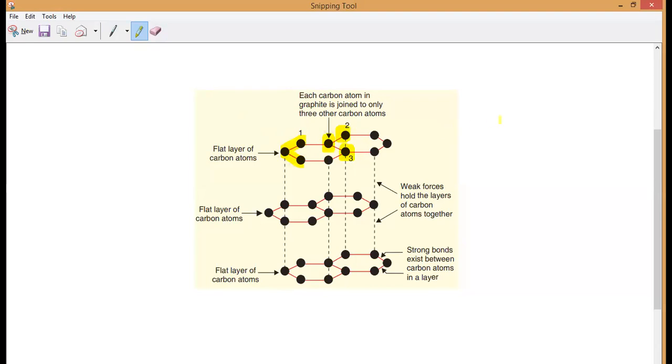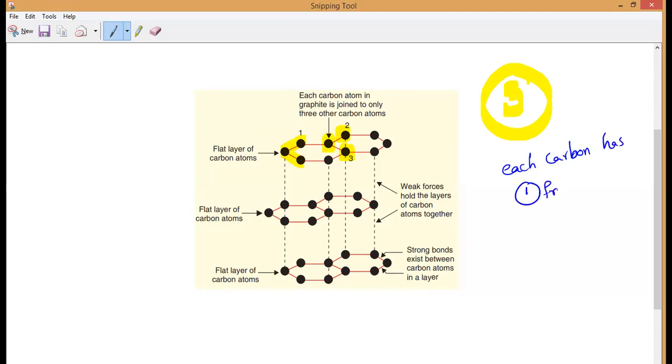Each carbon combines with only 3 carbons, so how many free electrons does each carbon have? One free electron. That is why the graphite is the best conductor of electricity. Do you all remember that? Please respond.